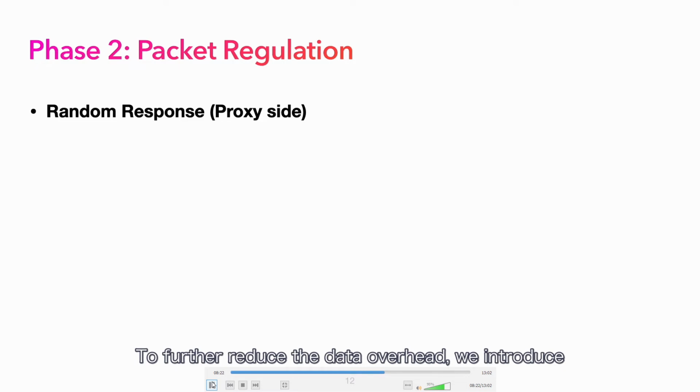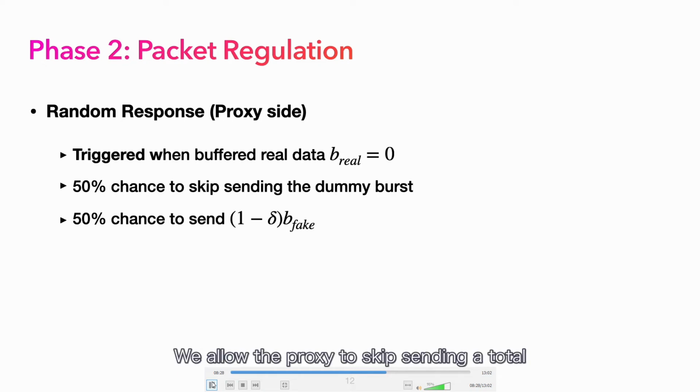To further reduce the data overhead, we introduce another mechanism called random response. We allow the proxy to skip sending a total fake burst when there is no real data in the buffer with a 50% chance. We only apply this mechanism on the proxy side because we usually have much larger bursts on the proxy side, which mainly contributes to the final data overhead.